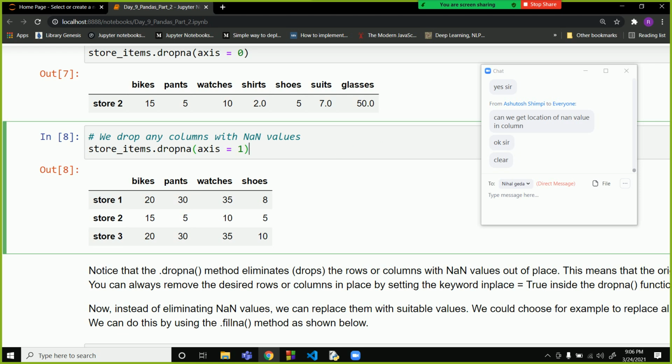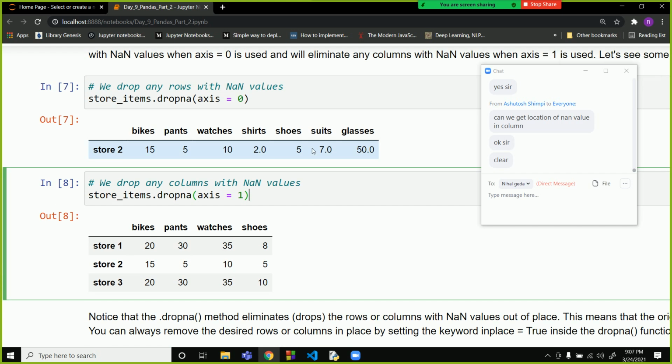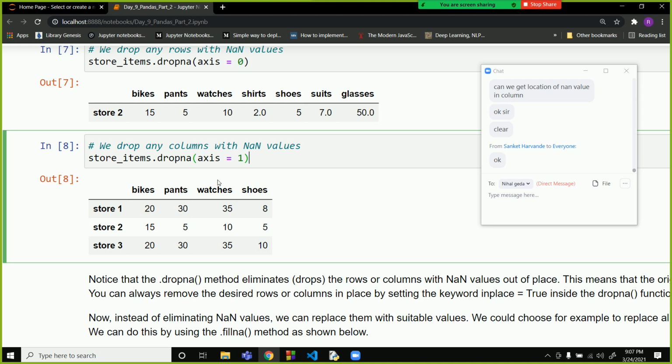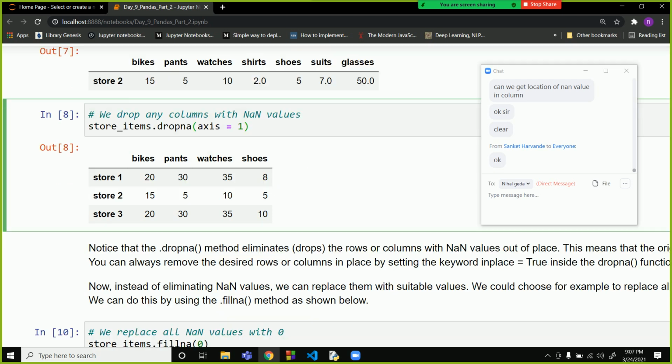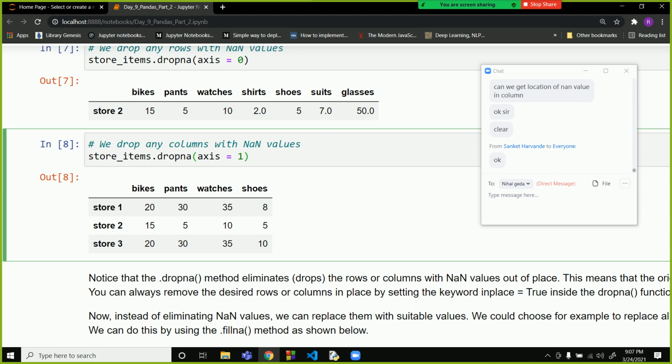Here you have 3 rows, but in general you will have 10,000, 50,000, 1 lakh rows, so it will not create a problem. But you cannot simply remove a column, unless, for example, there are 10,000 values and more than 5,000 are null. Even if there are 1,000 null values, you cannot remove it; you will have to perform some kind of data engineering there.